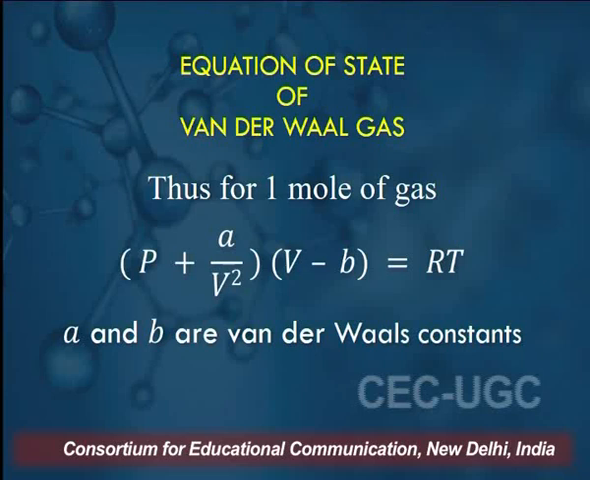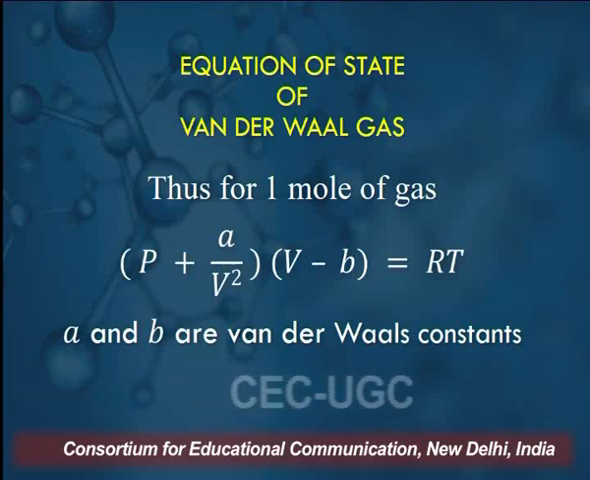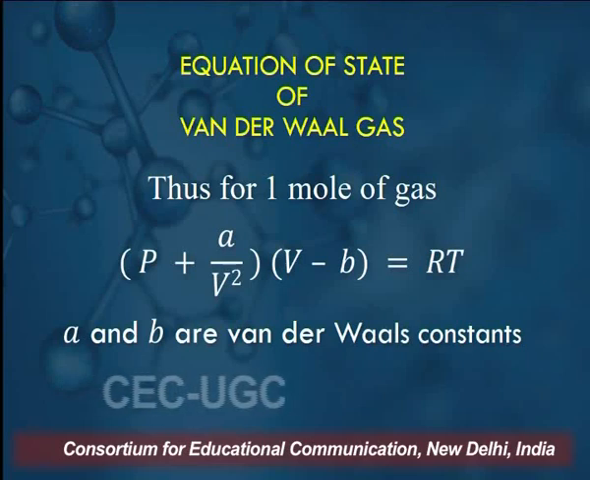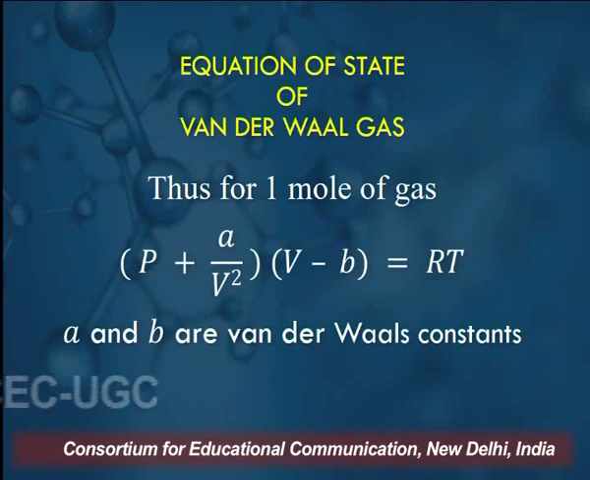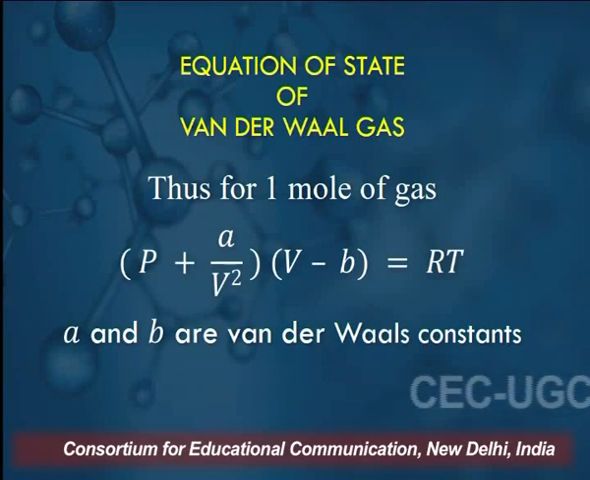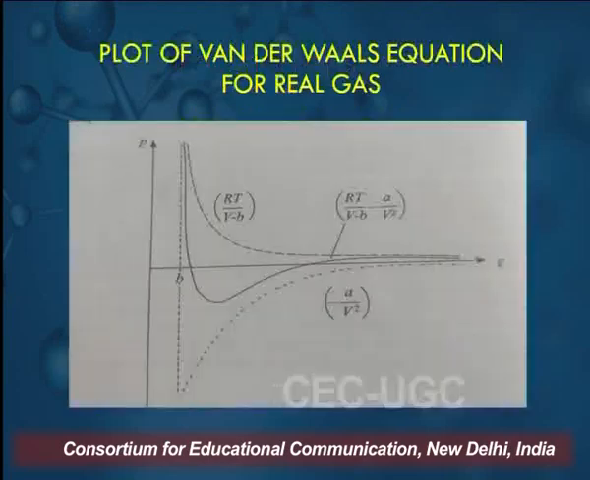Thus we get the equation of state for a van der Waals gas. So for 1 mole of gas, the van der Waals equation of state is (P plus a by V square) into (V minus b) is equal to RT. a and b are van der Waals constants. Remember, the first term P plus a by V square shows that real gases experience a reduction in pressure in comparison to ideal gases, and the second term V minus b shows that real gases experience a reduction in volume in comparison to ideal gases.